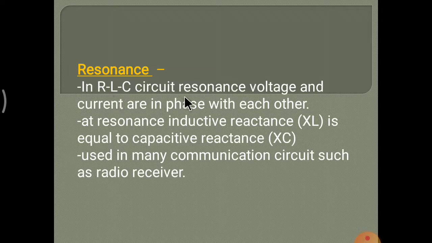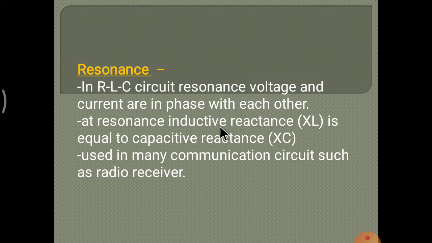Now the meaning of resonance: in an RLC circuit at resonance, voltage and current are in phase with each other. Means in a series RLC circuit, if this is a resonance circuit, then when we draw the phasor diagram, voltage and current are in phase with each other. How they are in phase we can see in the next statement.